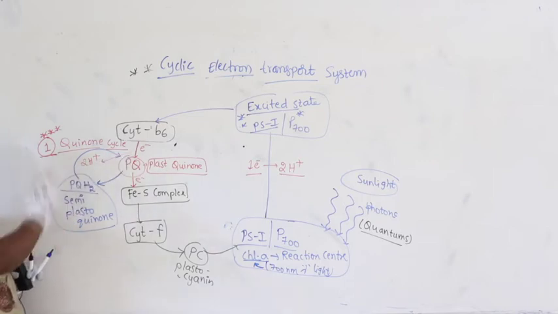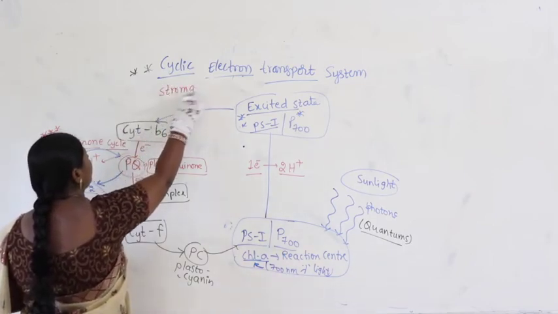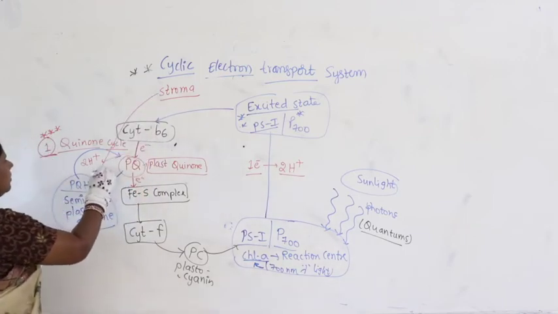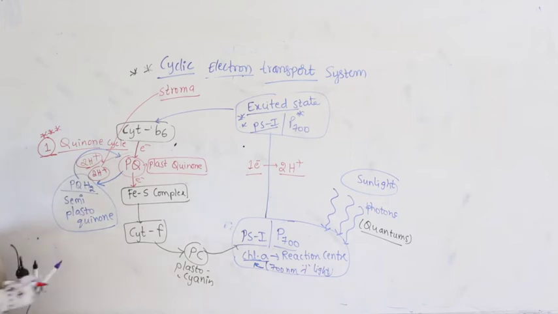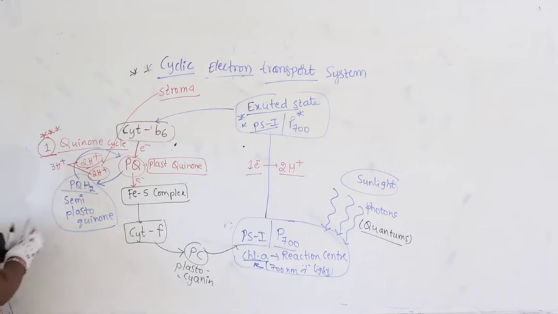In the case of the cyclic electron transport system, remember there is only one quinone cycle, only one electron, and it produces 2 protons. Then what happens here? 2 protons are not sufficient. So again from the stroma it will get 2 more protons. Altogether 4 protons. Of these, 3 protons are contributed for the conversion of ADP plus inorganic phosphorus into ATP.